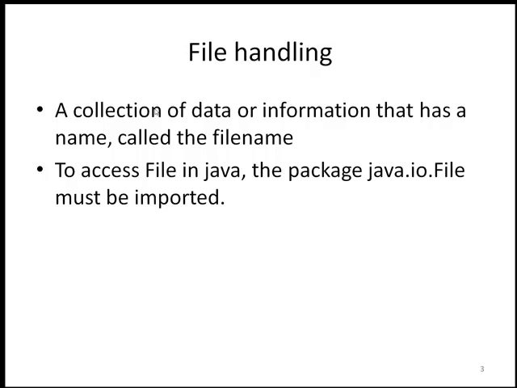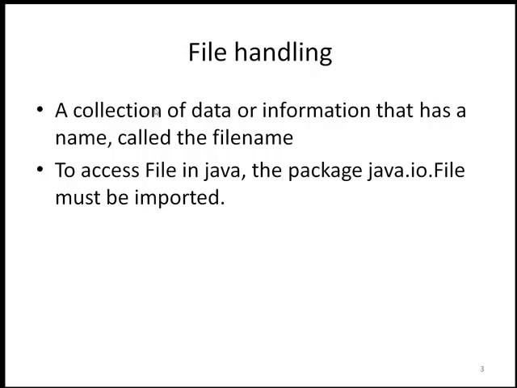File means it is a collection of data or information, and file handling implies how to read from a file and how to write into a file in Java. To perform file writing and reading streams, Java provides the basic IO package. So first you will write import java.io.*, that is used to import file class. In order to use a file class, you need to create an object of the class and specify the file name. Java uses the concept of stream to perform input and output operations on files.